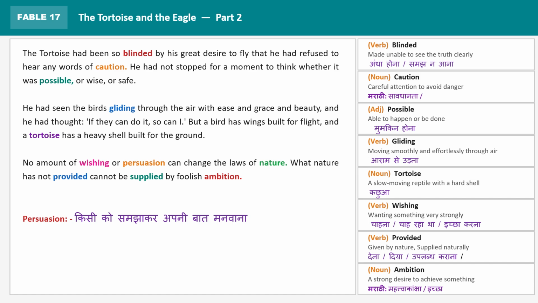That's what the short story is saying, that the nature has not given the wings. The nature has not gifted the tortoise with wings to fly, so he should not overcompensate or go into overconfidence and decide that I should be flying like those birds.